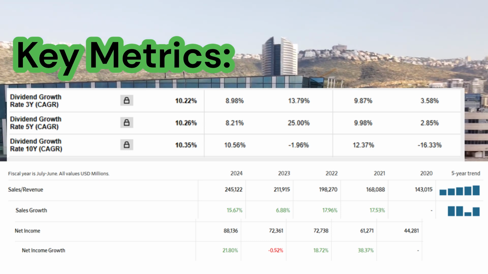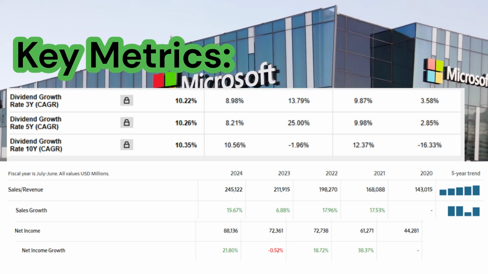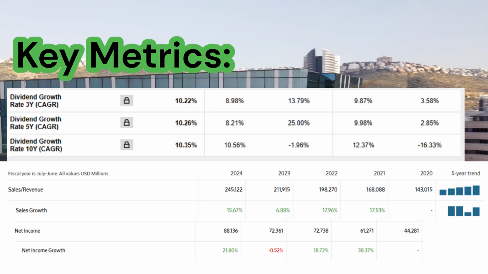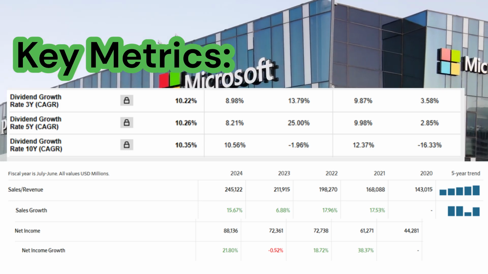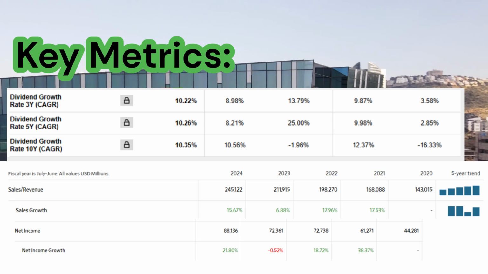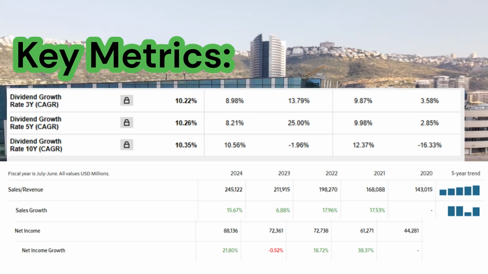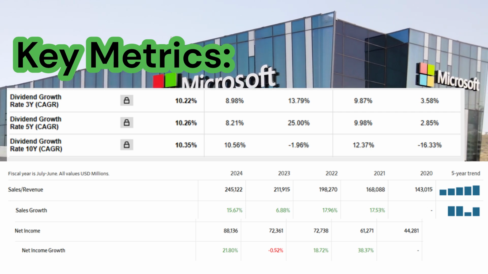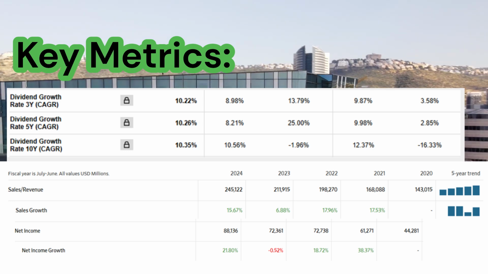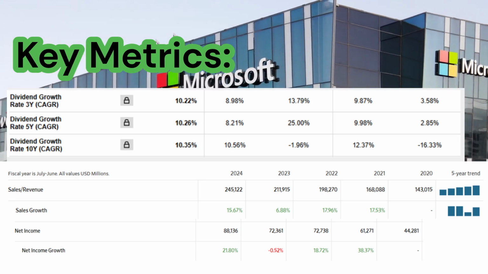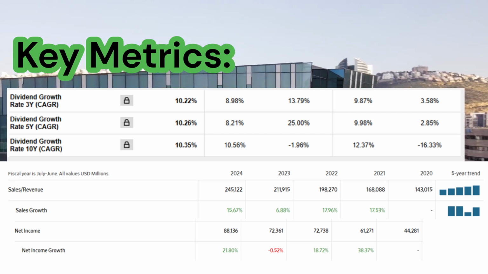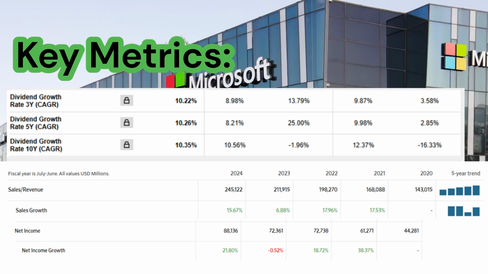I also wanted to cover the dividend compound annual growth rate. The 3-year dividend compound annual growth rate for Microsoft was 10.22%. The 5-year dividend compound annual growth rate was 10.26%, and the 10-year dividend compound annual growth rate on average per year is 10.35%. This means that on average, Microsoft is increasing the cash dividend by 10% a year pretty consistently. I mean, this is the most consistent I've ever seen. I think this dividend's very safe. If you are a dividend investor that wants a good compound annual growth rate, Microsoft may be a good stock for you.